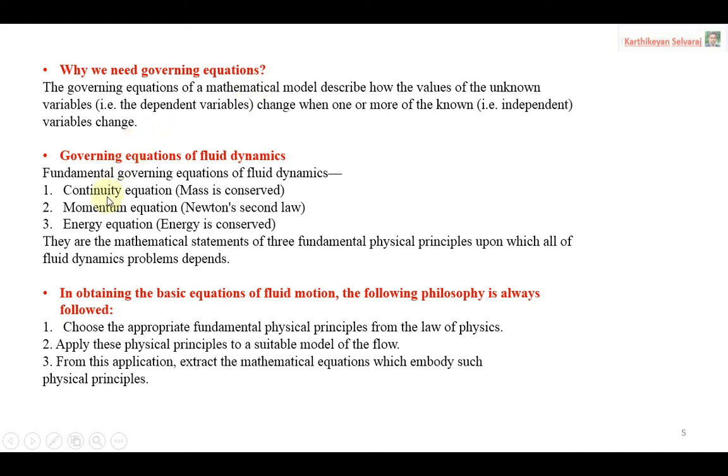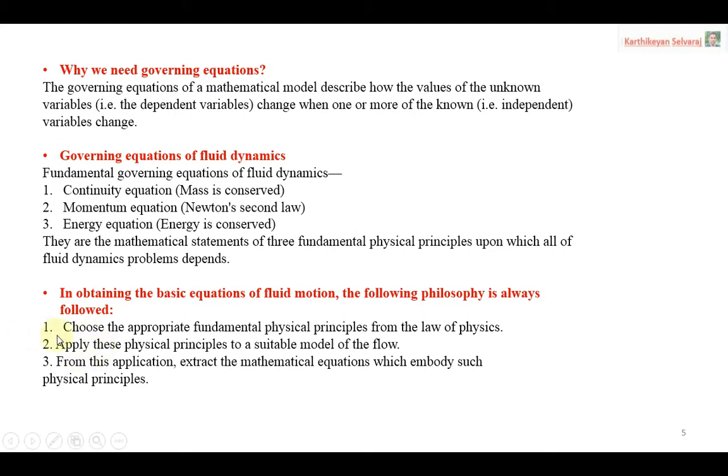Mainly three types of governing equations are applied in fluid dynamics: the continuity equation, based on the principle that mass is conserved; the momentum equation, based on Newton's second law; and the energy equation, based on the principle that energy is conserved. These are the three fundamental governing equations. Apart from that, the equation of state can also be called a governing equation, but mainly these three are the governing equations of fluid dynamics.